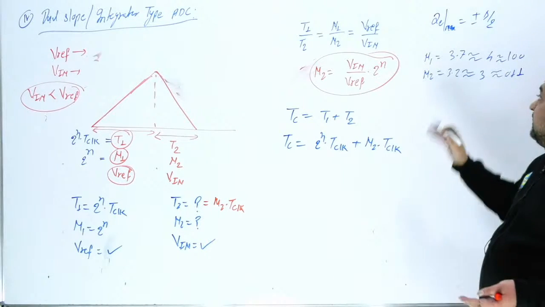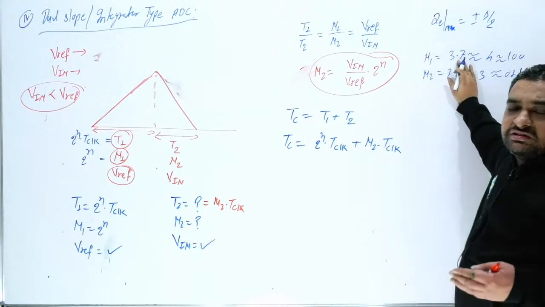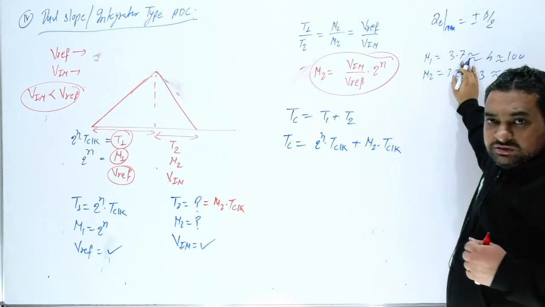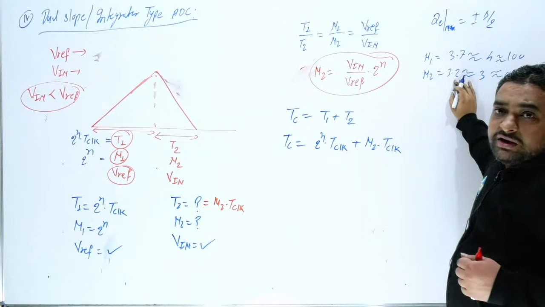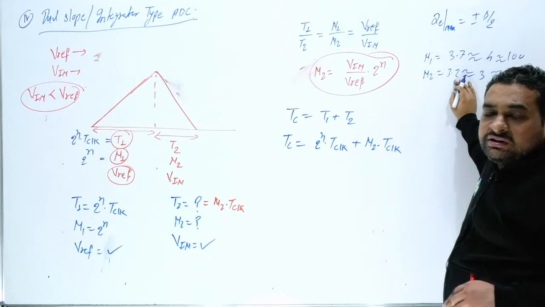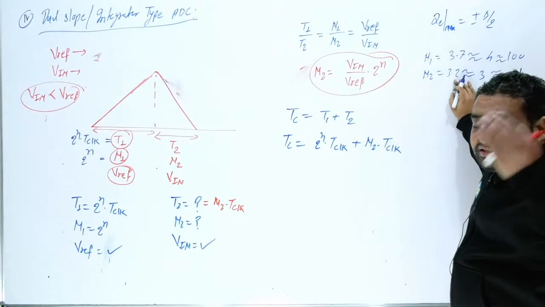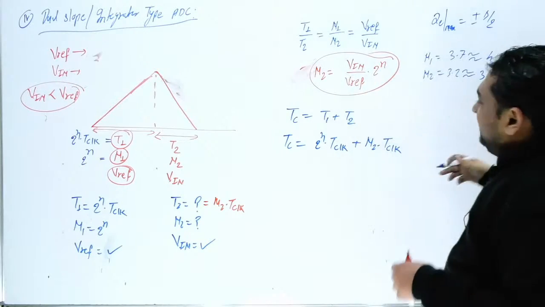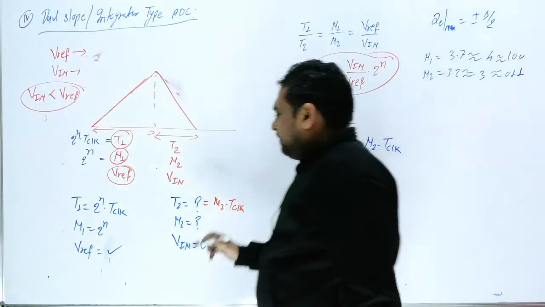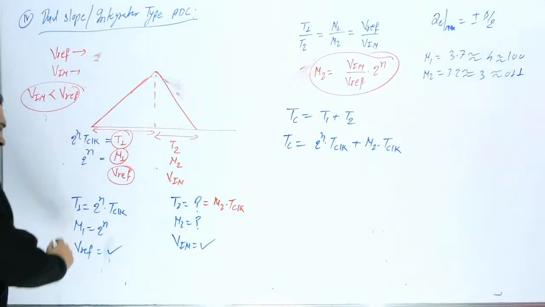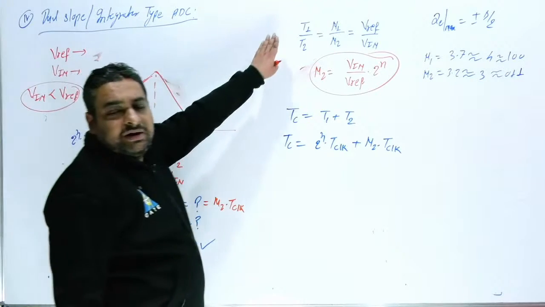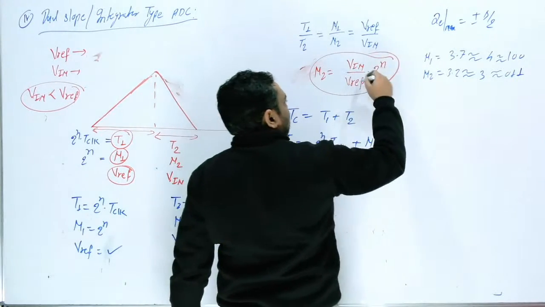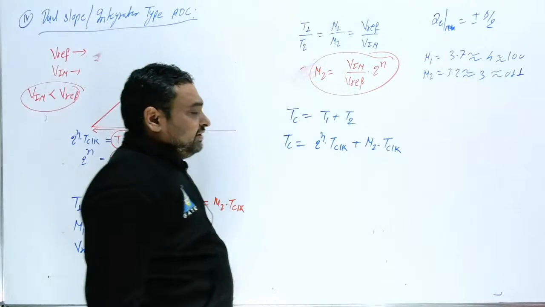Because you are assuming, if you are getting here 3.6 or 3.7, you are considering the next level. If you are considering 3.2, you are considering the lower level. Sometimes you have to consider the upper level and sometimes the lower level. But in GATE exam, the examiner will not ask you this thing. The examiner will provide you V in, V reference, and N. Just remember this relation and you will get your answer. So the examiner will provide V in, V reference, number of bits, and you will get N2.